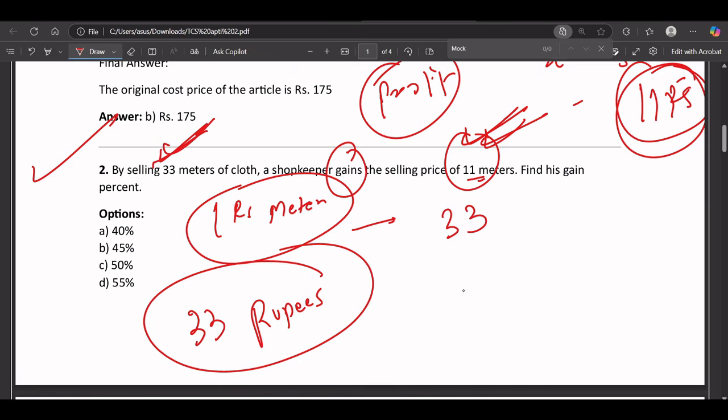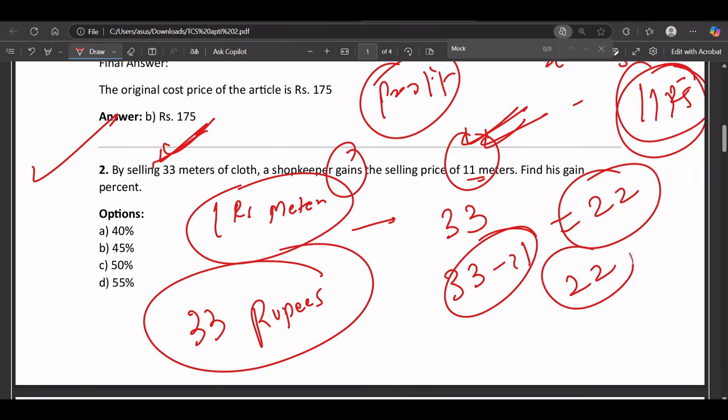So what is the cost price? It should be 33 minus 11, okay? So it should be 22. Okay, so 22 is cost price.